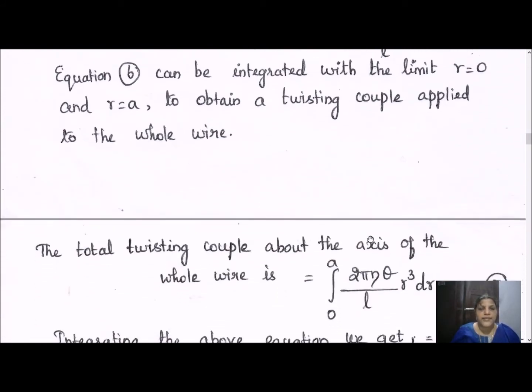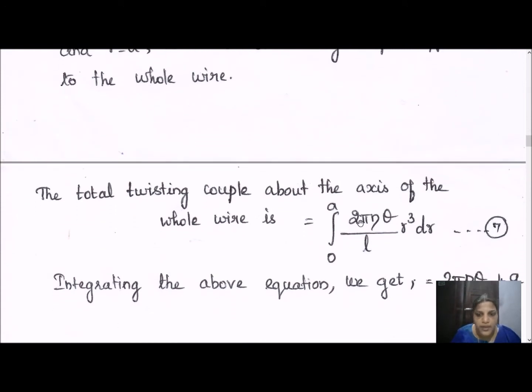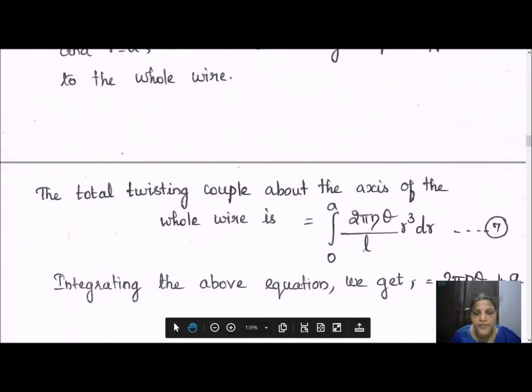So the next step is the integration of the above equation from 0 to a. All these values are constant. R cube dr is the only variable. So r cube, when we integrate, we will have r power 4 divided by 4. So apply the limits from 0 to a. So you'll have 2 pi eta theta by L into a power 4 by 4.